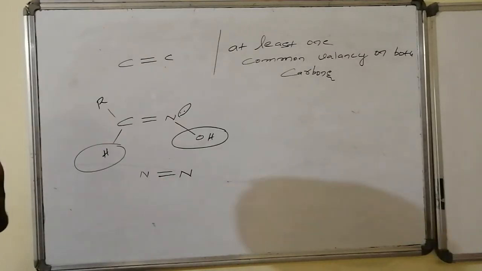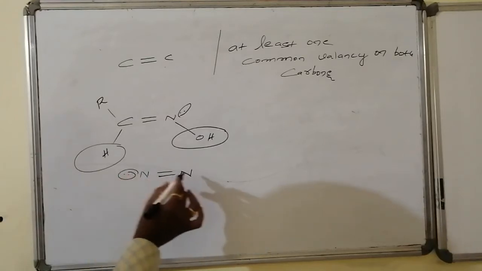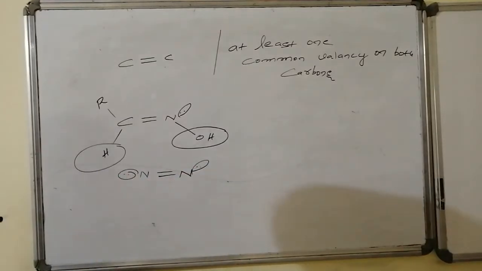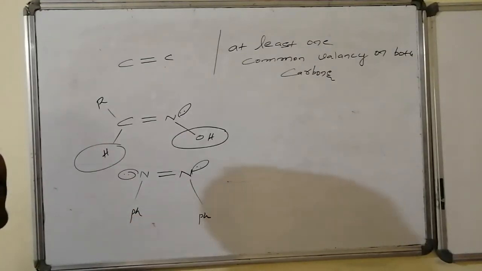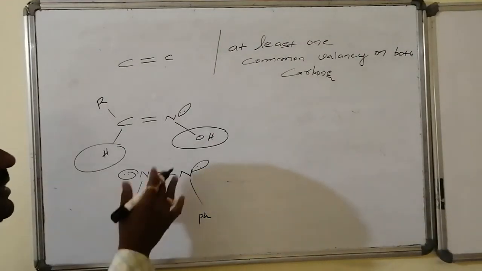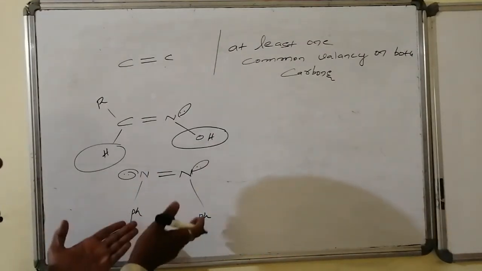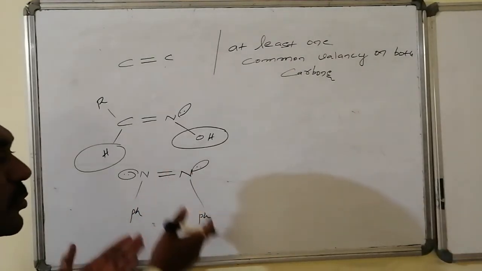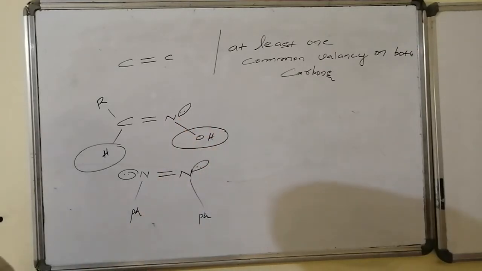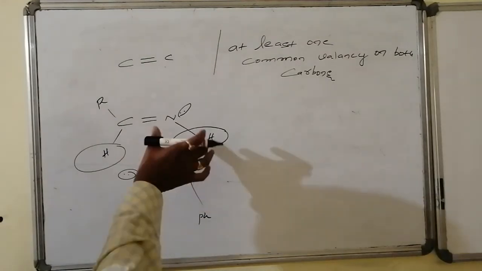Similarly, diazo compounds are very rare examples, and each nitrogen has one lone pair. Generally it does not consist of different varieties of compounds. It is present for the phenyl system, diphenyl diazobenzene, otherwise the compound is named azobenzene. If these two phenyls are present towards the same side, that is said to be syn, whereas if these two phenyls, the groups connected with the nitrogen, are present towards opposite sides, then those are known as anti. Generally these kinds of nitrogen-related examples are very rare.